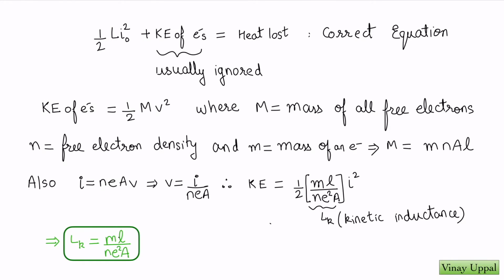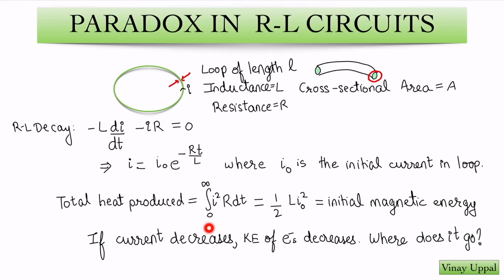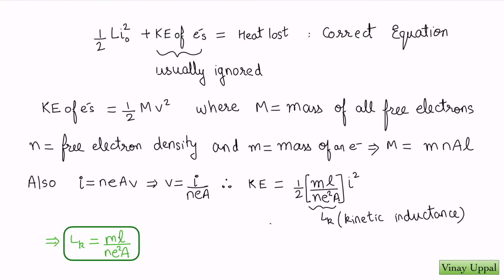The actual equation should include the kinetic energy of electrons. So what we were doing here is actually an approximation. Energy conservation is never violated in physics, and if you have an equation that looks like it is violating conservation of energy, then that equation is either wrong or is maybe modified because of some approximations.